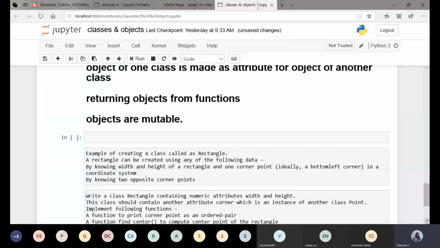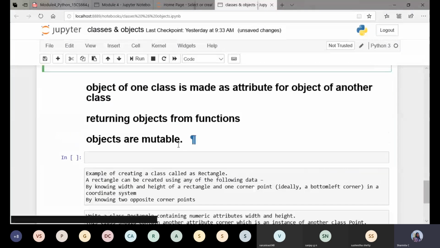Now moving to the next, we'll see three topics: an object of one class made as an attribute for an object of another class, returning objects from functions, and objects are mutable. We'll look into these by considering some examples. In returning objects from functions, we return the object itself from the defined function.